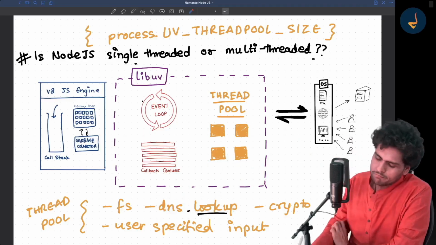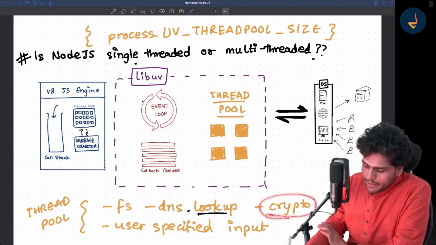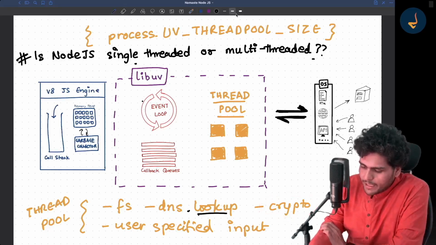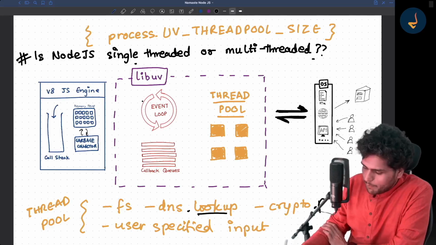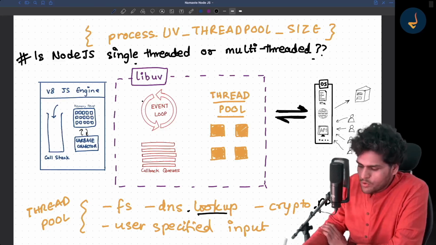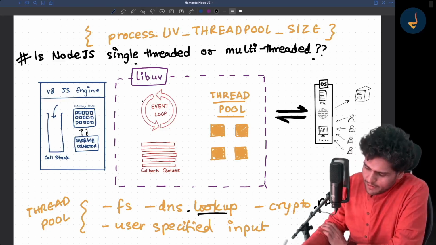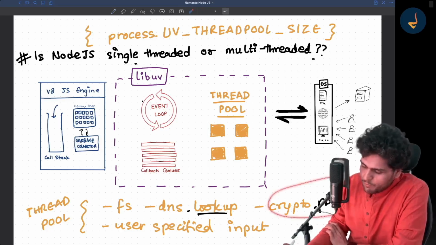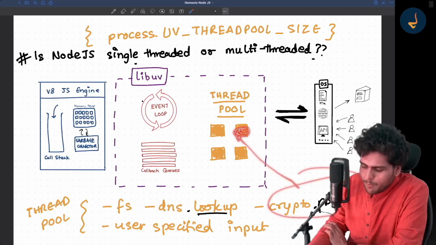For the crypto methods, remember we used crypto.pbkdf2, the password-based key derivation function 2. If you use the pbkdf2 function, this also uses a thread pool, and it runs over there because it's very complex.